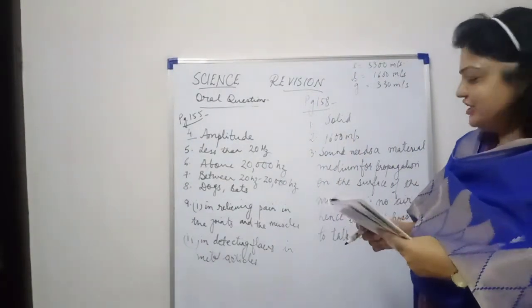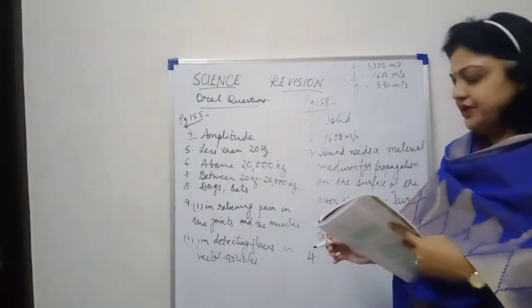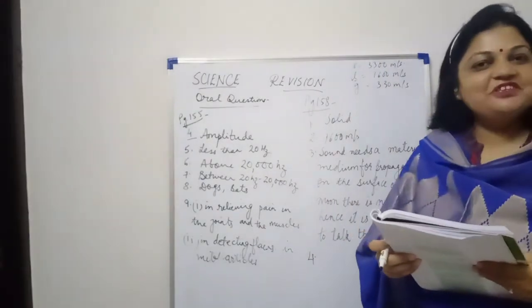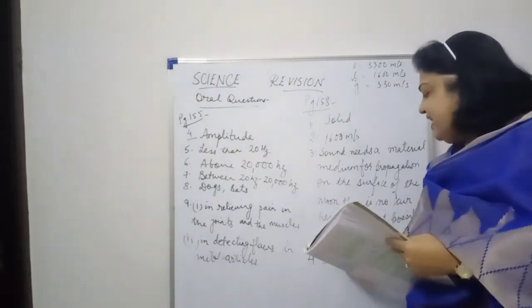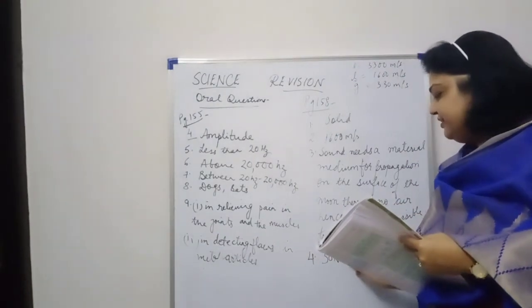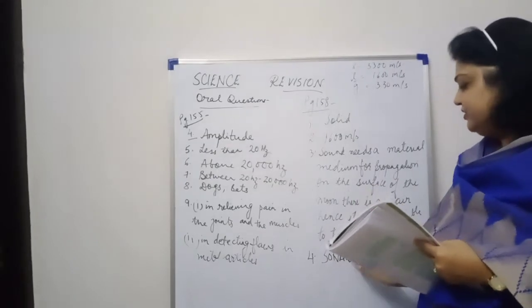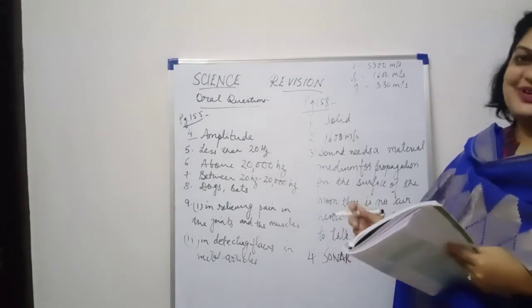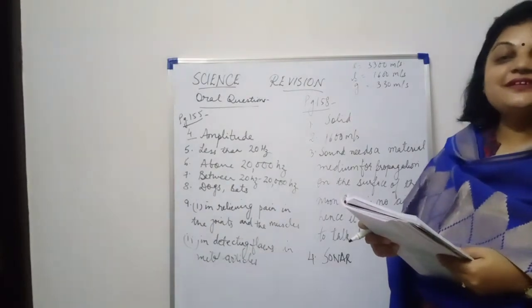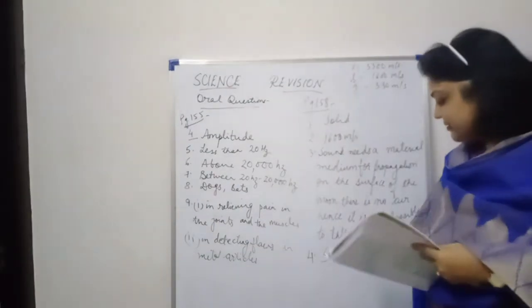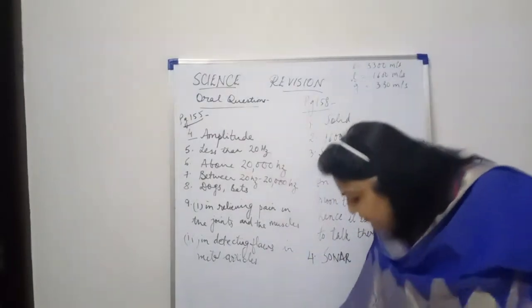Okay, question number 4 now. Name a device used for finding the depth of the sea. The device is known as sonar. That is sound, navigation and ranging. Short form is sonar. Okay. 5th, what is the function of pinna in the external ear? Right. So I am going to write the answer for this question on that side.